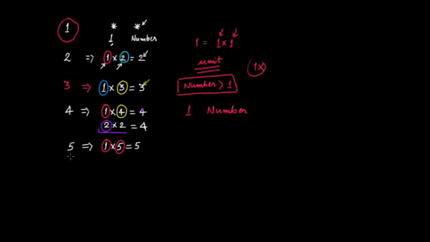What would be the next prime number after 5? Next prime number after 5 would be 7. And this would again be 1 multiplied by 7 would give 7, and there are only two factors, that is 1 and 7, and no other factors possible apart from these two factors for 7.